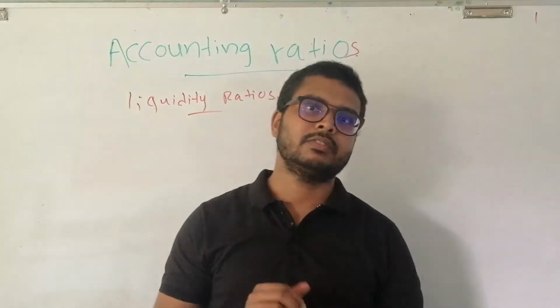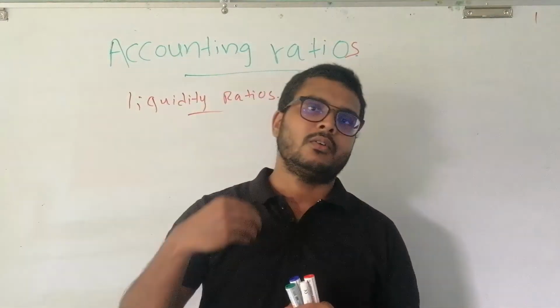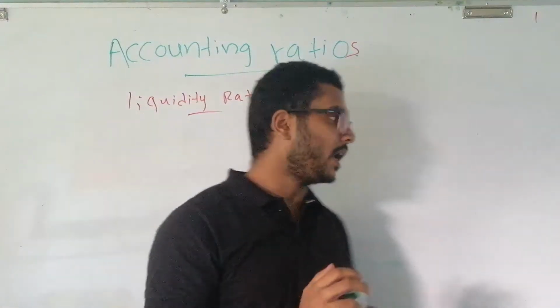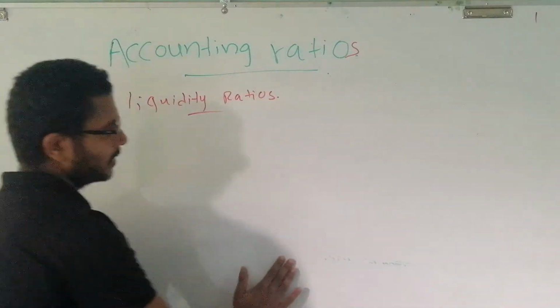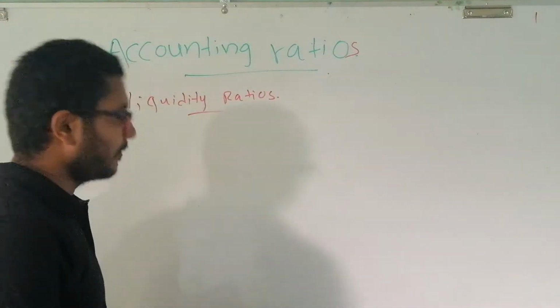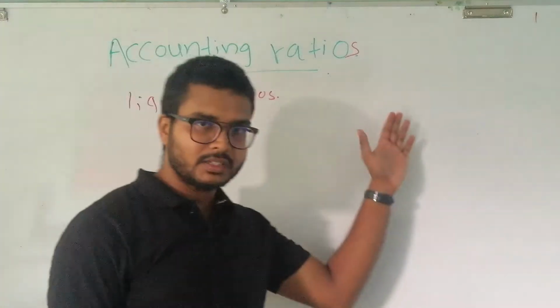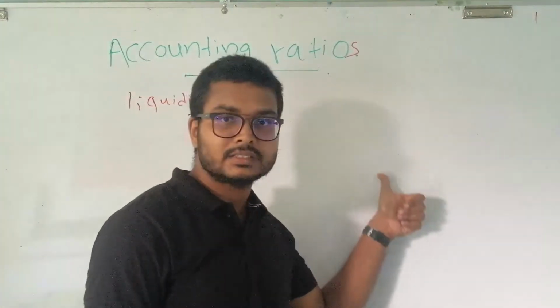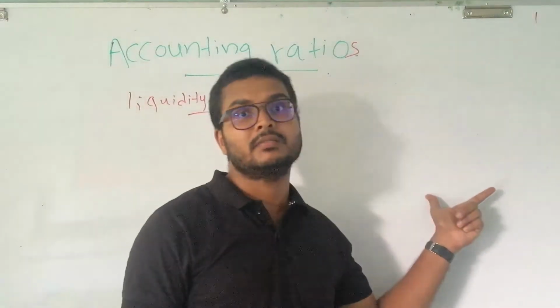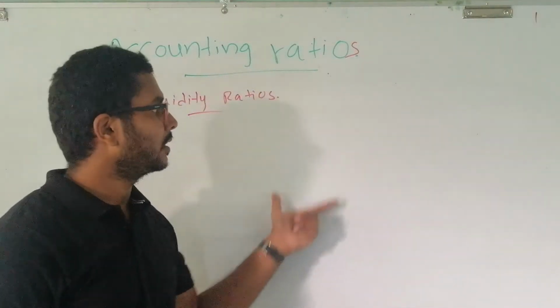What are accounting factors? Accounting factors are the details which are mentioned in the financial statements. There are two financial statements: one is the statement of financial position, the other is the statement of profit and loss.